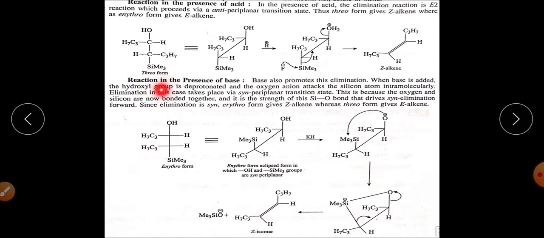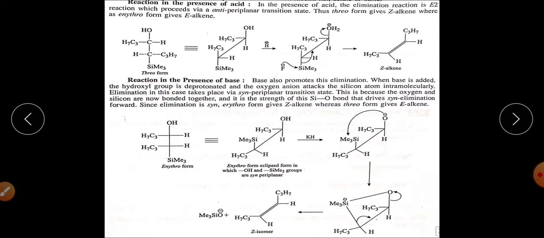When we talk about this threo form of this beta hydroxysilane, this threo form will give rise to Z alkene, reason being this particular silyl and this particular hydroxy group, these two are the eliminating groups. And as you know, in presence of acid the elimination is E2 anti-elimination. So these two groups, that is hydroxyl group and trimethylsilyl group, will attain the anti geometry. So at that time you get the Z alkene from this particular threo isomer.